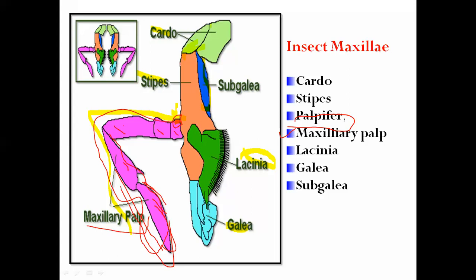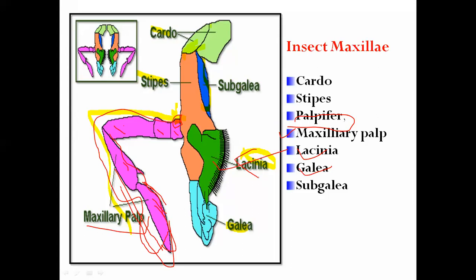Now lastly, on the stipe region there are two lobes, called the galea and the lacinia. So firstly, what is the lacinia? It is an inner lobe. This is the inner lobe, the lacinia, isn't it?